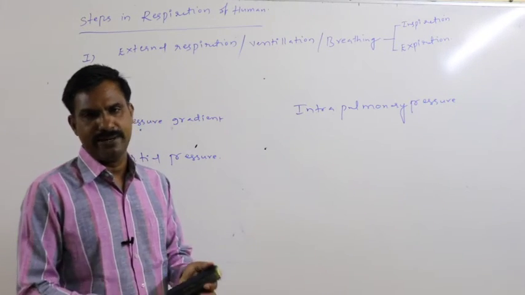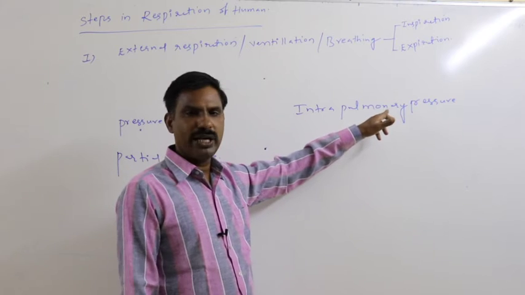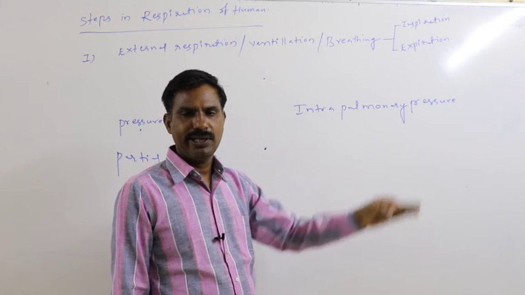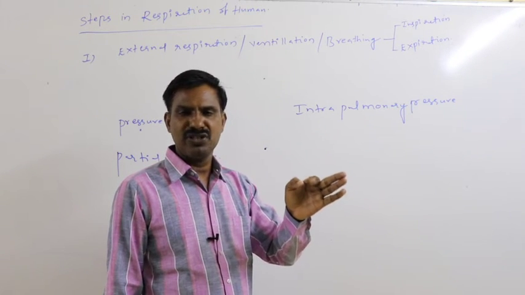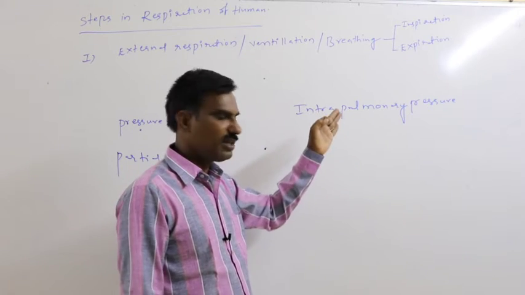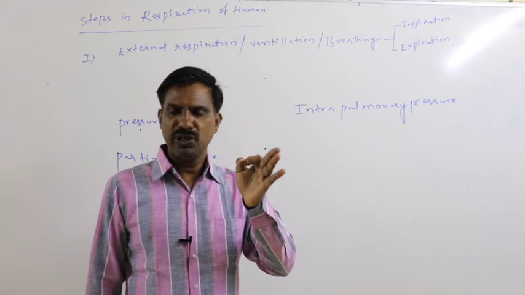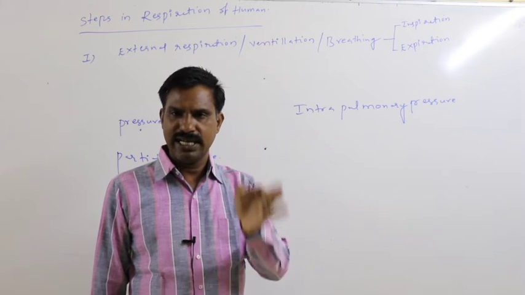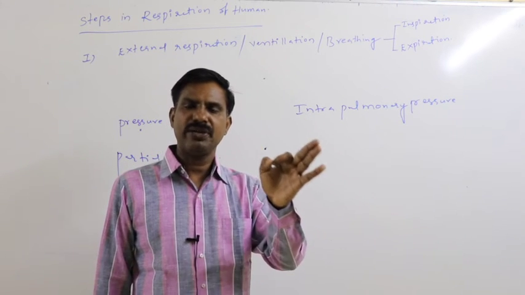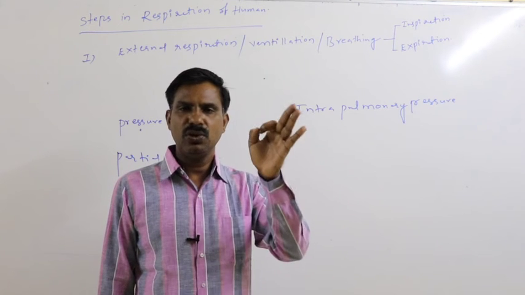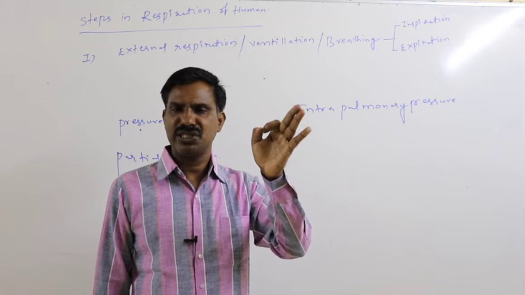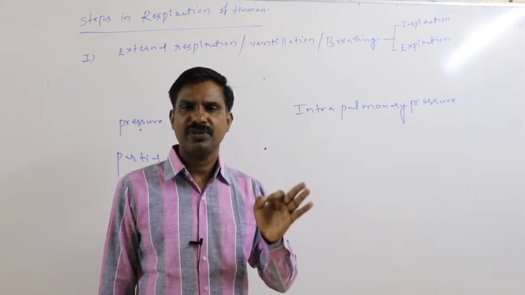Intra means inside, pulmonary means lung. Whatever pressure is present inside the lung is said to be the intrapulmonary pressure. Whenever intrapulmonary pressure becomes less than atmospheric pressure, only then does atmospheric air reach into the lung very freely.